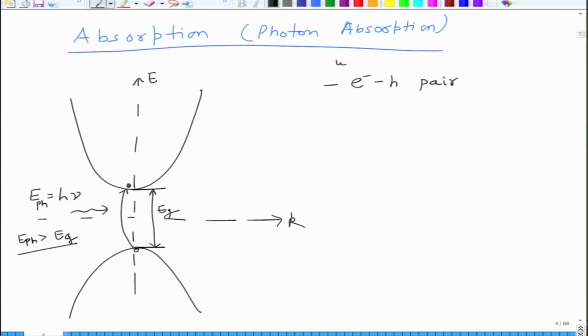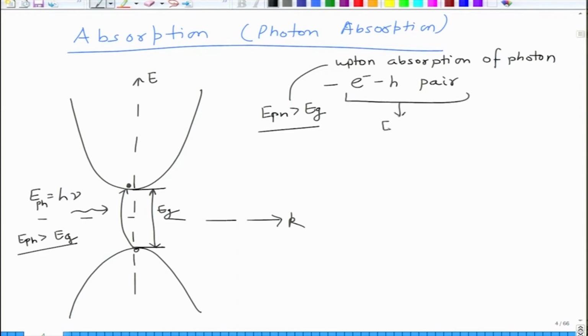This is upon absorption of a photon of appropriate wavelength. So the condition is that the E photon is larger than Eg, then it results in creation of a pair. Essentially this pair is called an exciton, okay, and in a normal inorganic semiconductor the binding energy of the exciton is very small.